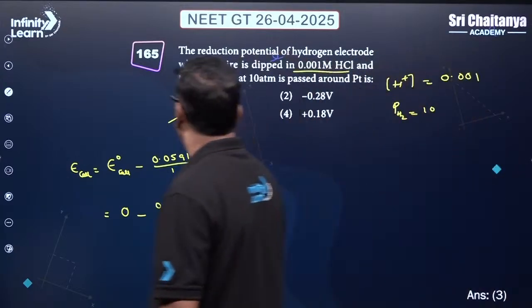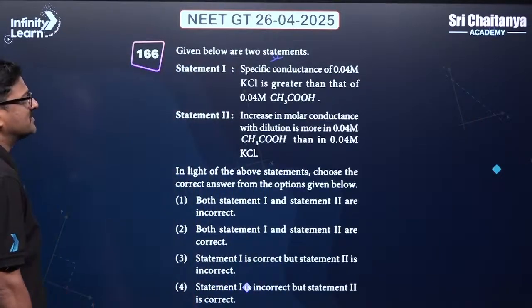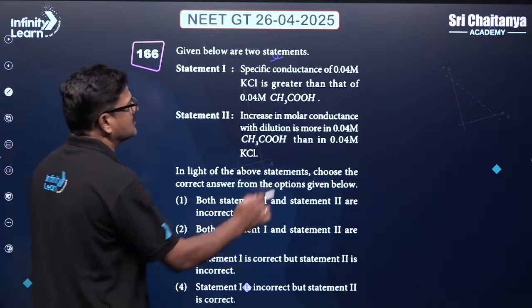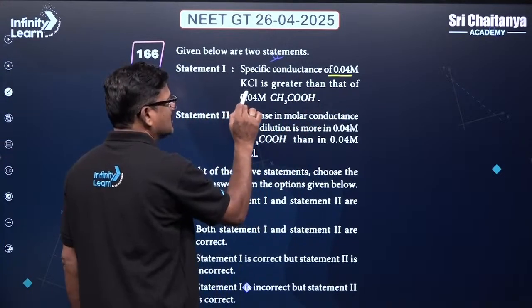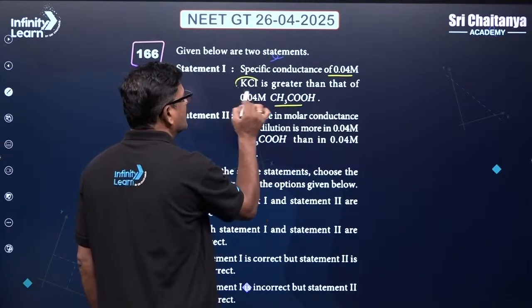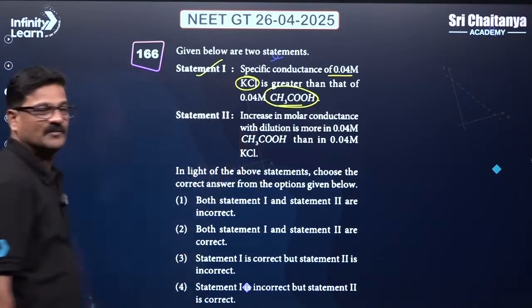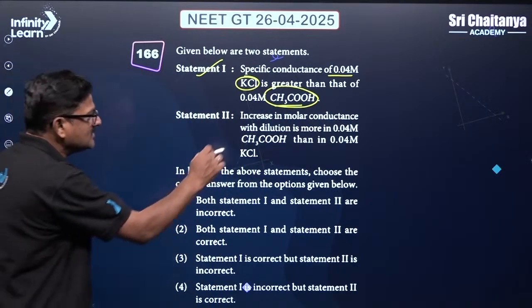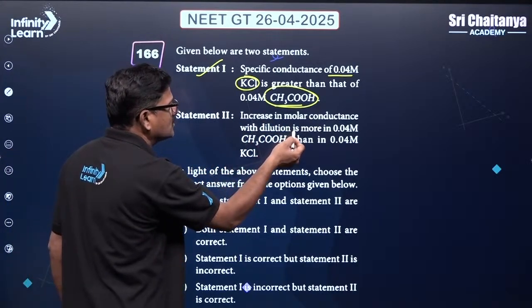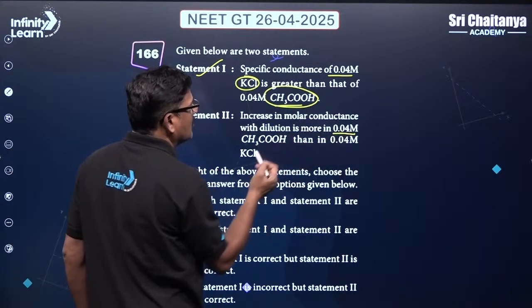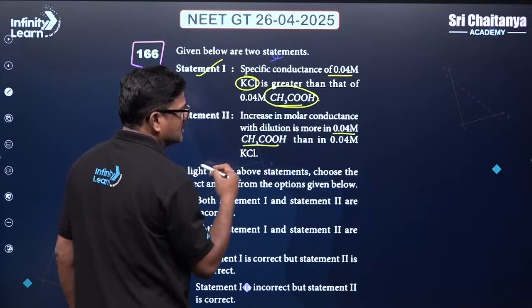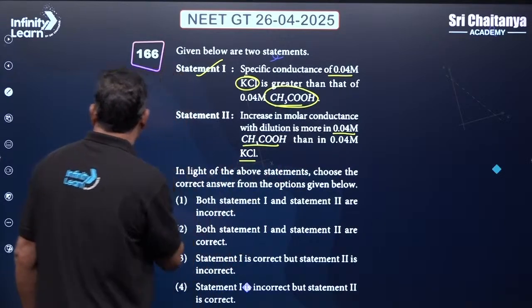Talking about the given two statements: the specific conductance of 0.4 molar KCl is greater than that of acetic acid. So it is a strong electrolyte and the other is a weak electrolyte. It's correct. And the increase in molar conductance on dilution is more for 0.04 molar acetic acid than for KCl. Yes, it is.